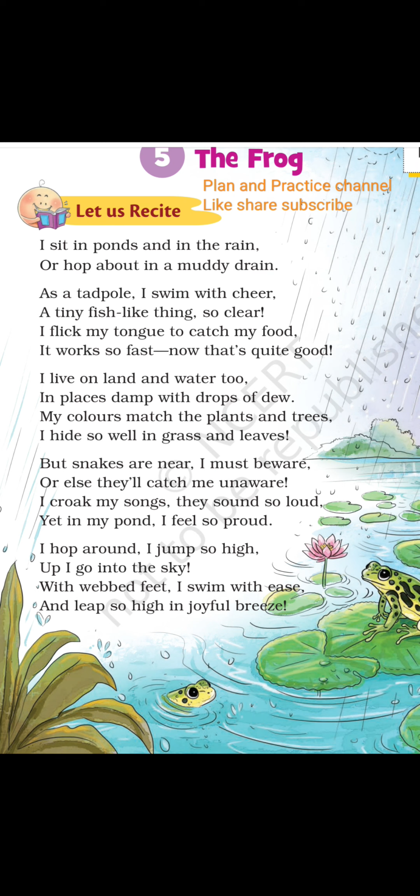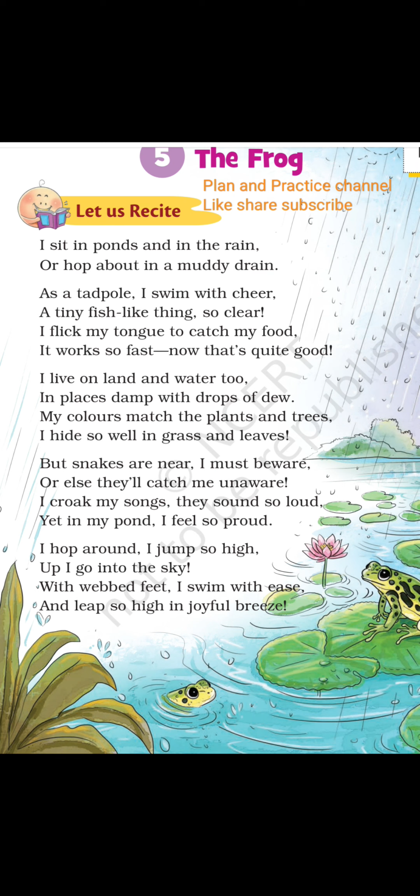I hide so well in grass and leaves. But snakes are near. I must beware, or else they will catch me unaware. I croak my songs, they sound so loud, yet in my pond I feel so proud. I hop around, I jump so high, up I go into the sky. With webbed feet I swim with ease and leap so high in joyful breeze.